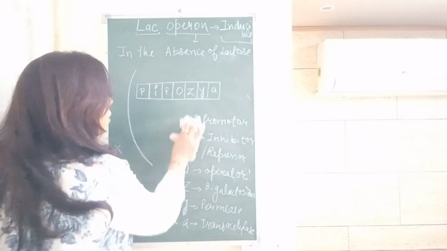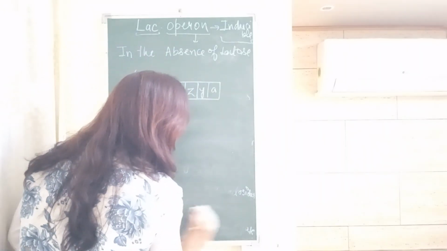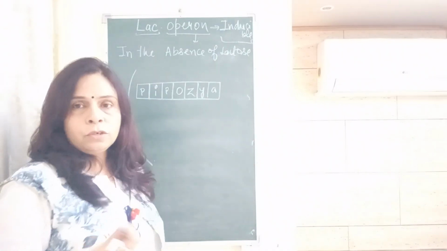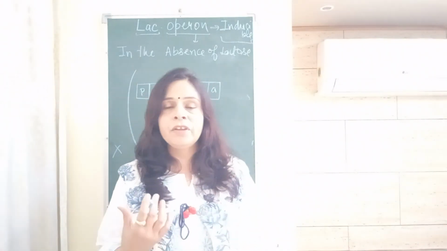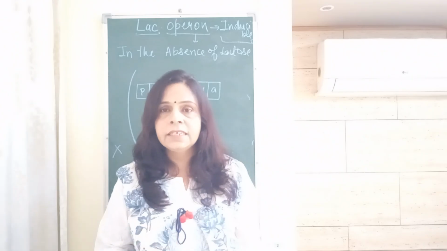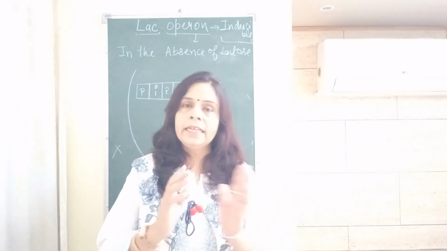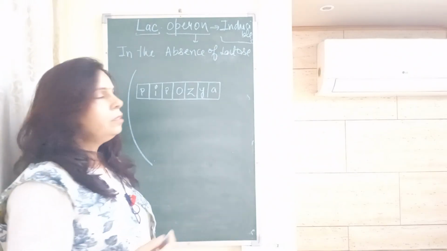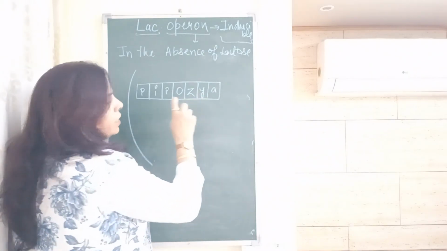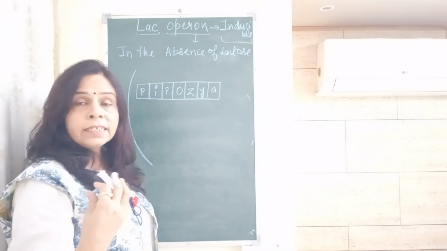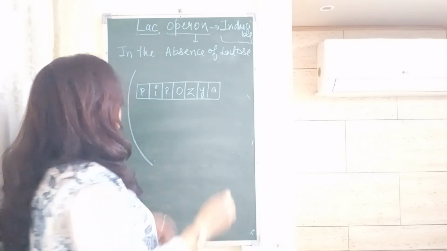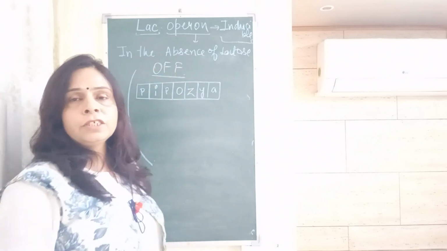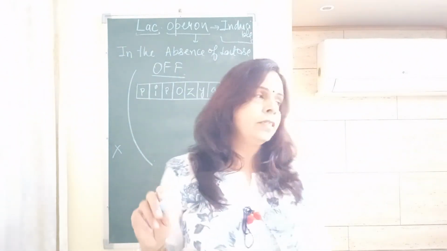So after understanding this operon, now there is no lactose in the medium, and it is obvious that the cell will not waste its energy in forming these enzymes, to avoid energy consumption. These Z, Y, A genes are not transcribing to form any protein, as there is no lactose, no inducer. So in the absence of lactose, it is in the off position. Why is it in the off position? Because the inducer is not present here.